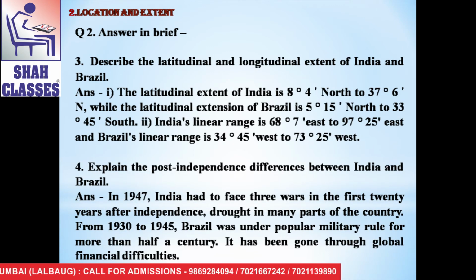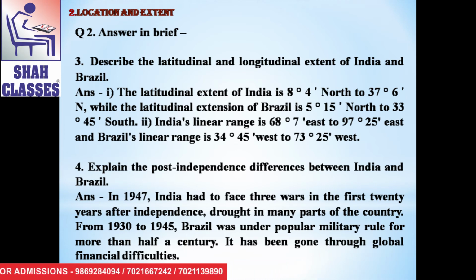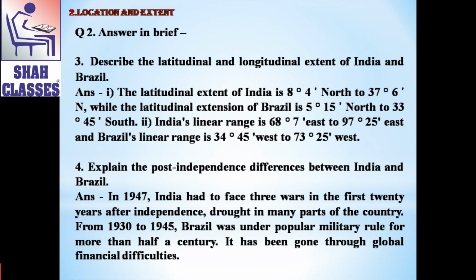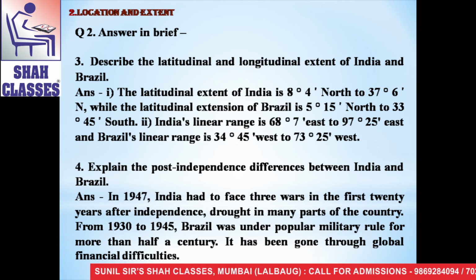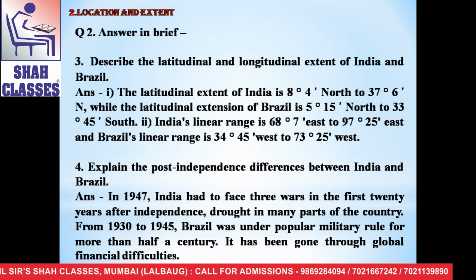Now the third question is, select the correct option. You take your pen and paper and write the statements and fill the correct option. Now the first question is, India's southernmost point is known as dash. The options are Lakshadweep, Kanyakumari, Indira Point, Port Blair. The second question is, these two countries in South America do not share their border with Brazil.